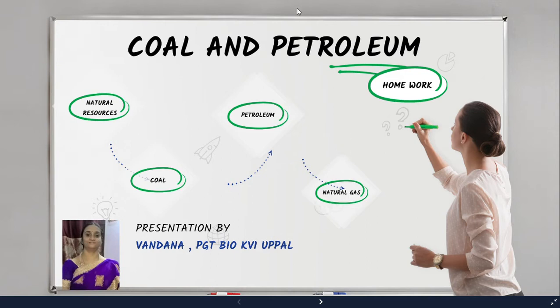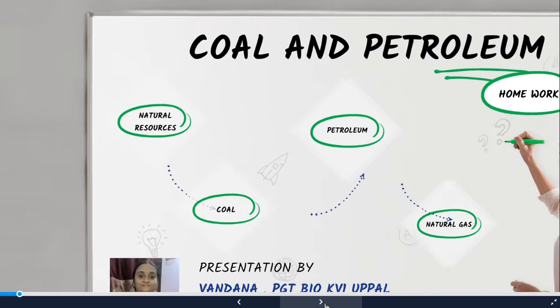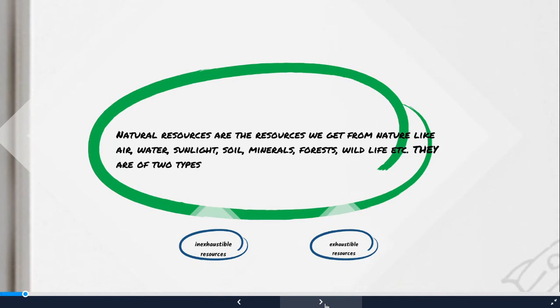Okay. So let us understand what are natural resources first. Natural resources are the resources we get from nature like air, water, sunlight, soil, minerals, forests, wildlife, etc. And natural resources can be of two types: inexhaustible resources and exhaustible resources.